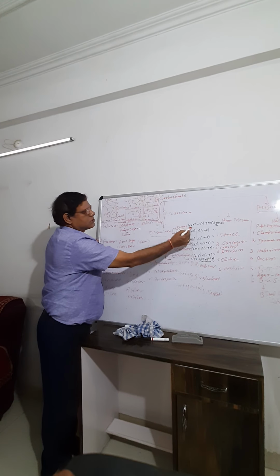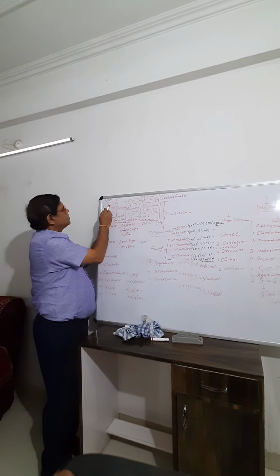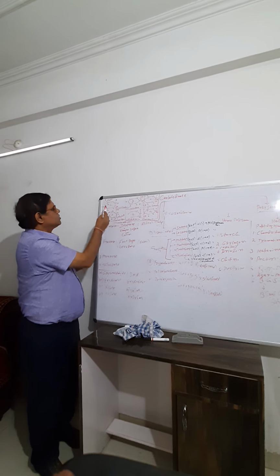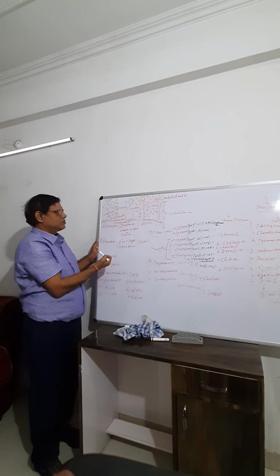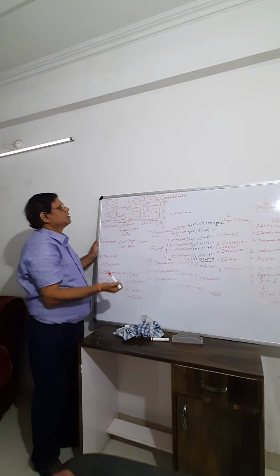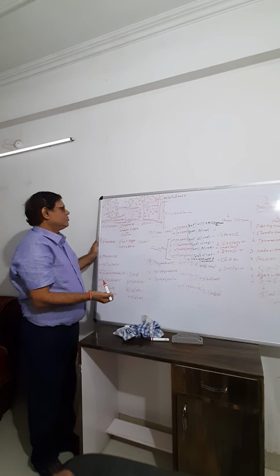And sucrose consists of glucose and fructose. That is glucose in the pyran form, and this is fructose in the furan form. This is glucopyranose and fructofuranose. In the case of lactose and maltose, both are present in the pyran form, not in the furan form.